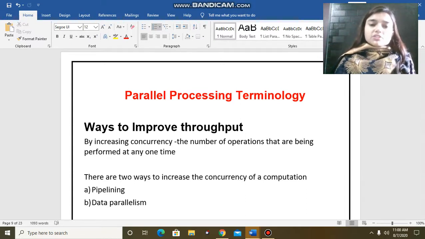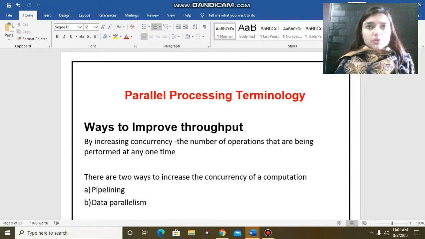In the previous lecture, I discussed some important terminology associated with parallel processing, like what is parallel computing, what are parallel computers, what are supercomputers, and what is throughput. Throughput means the number of outputs produced per unit of time. And there are two ways through which we can enhance the throughput of a system: either by the concept of pipelining or by data parallelism.